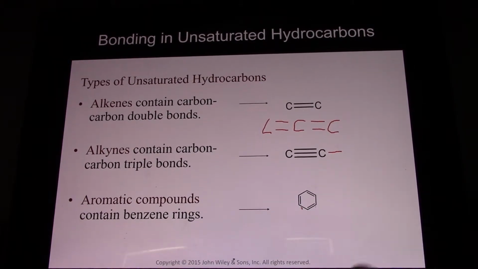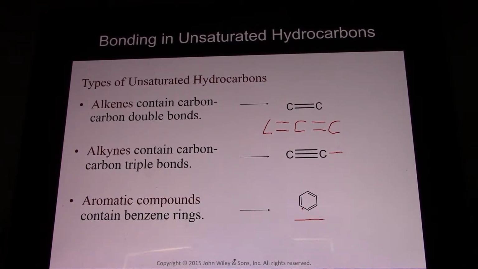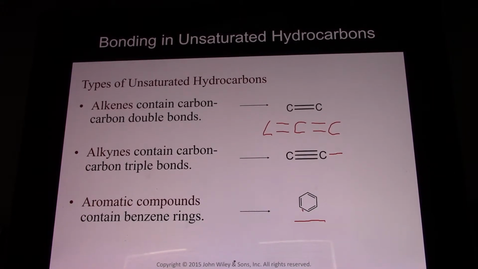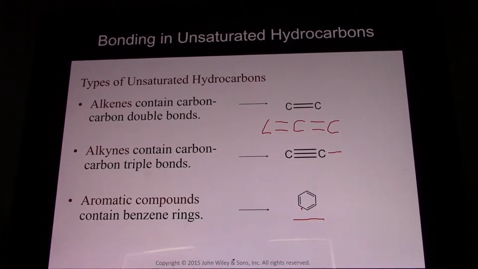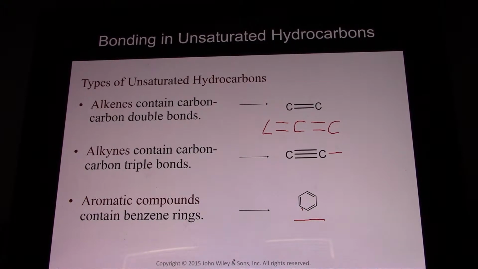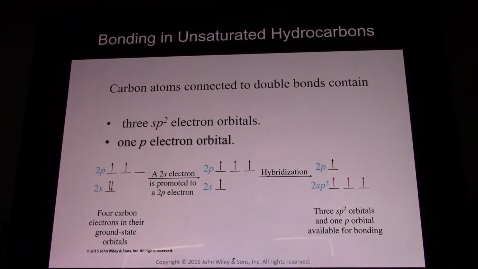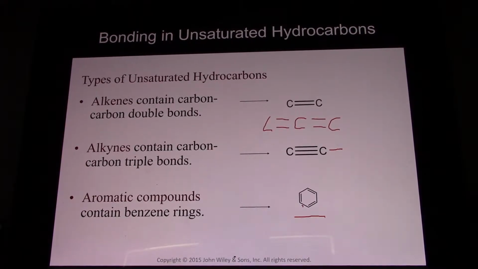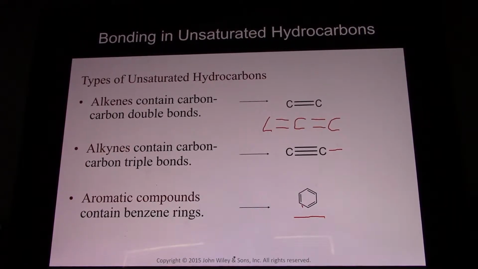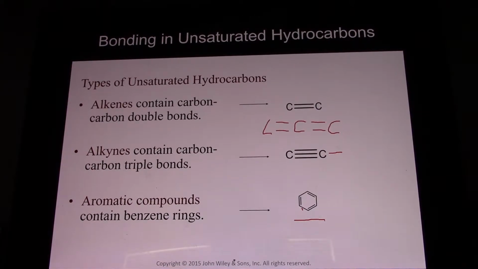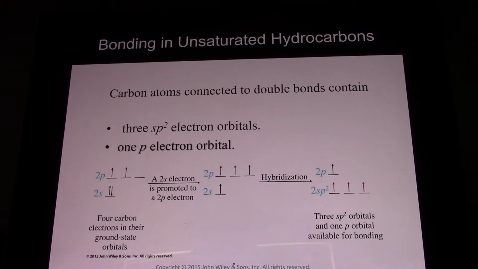So all aromatic compounds will have this benzene ring. And that is benzene. That is a benzene ring. And anything that has that benzene ring will become an aromatic compound. And they got named that way because a lot of molecules that are in perfumes or smell really good have these aromatic signatures, and so that's why it got named aromatic compounds. But really, technically, aromatic compound just means it has at least one benzene ring somewhere in the molecule.